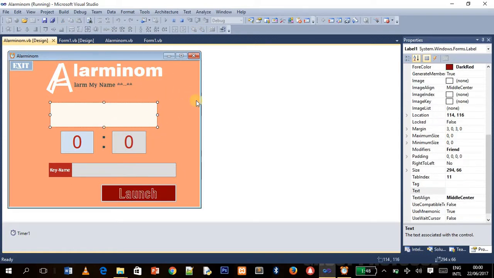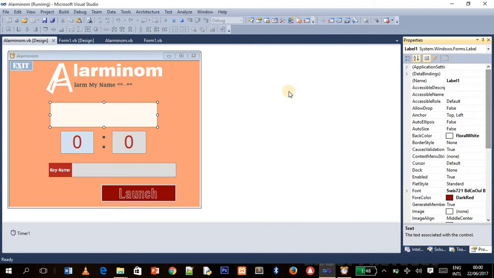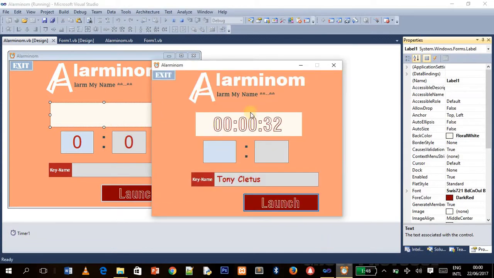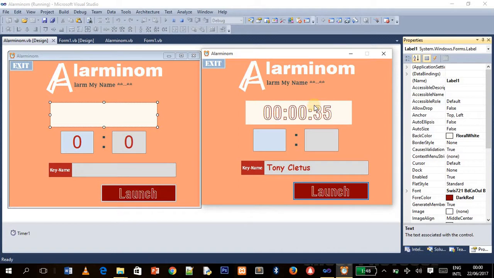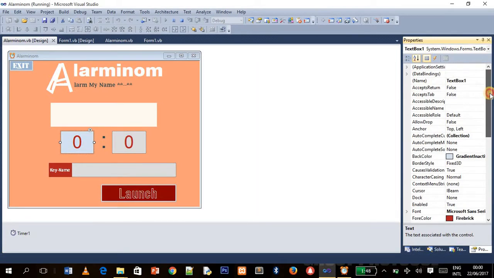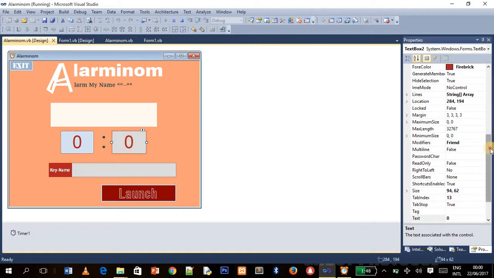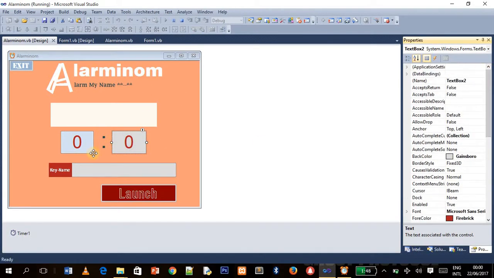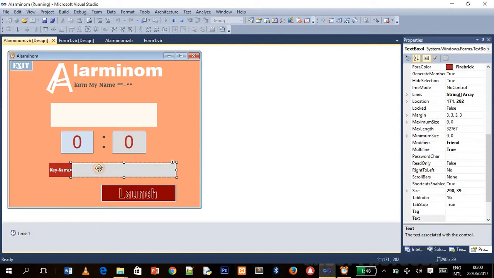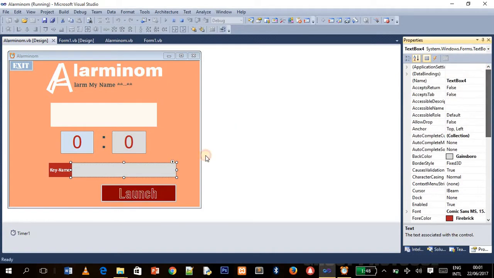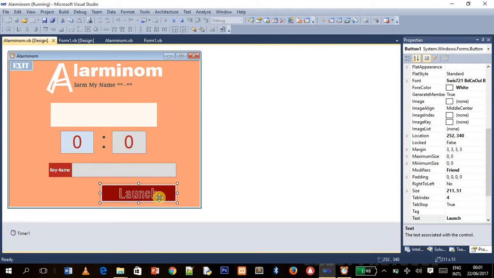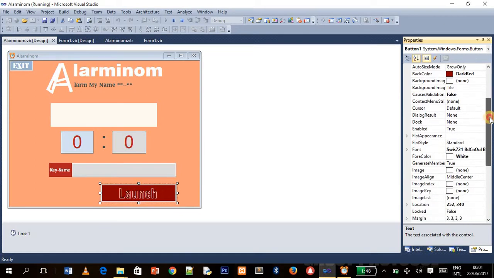Okay, so here this is a text box. Now no, I think it's a label, label 1. This label 1 is actually holding the time, the current time running, and here we have text box 1 and text box 2. This text box 2 is where the user has to input the time to set his or her alarm, and here you have to enter the name. So this is where you enter the name, and it will ring. And here is the button that launches, and if you click on launch, it will change to terminate. It's named button 1, and this is the property.